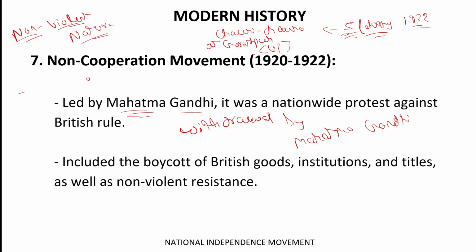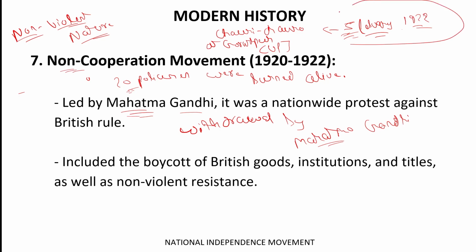During this time, 20 policemen were burned alive. There was a violent clash between the people and the police, which resulted in the death of 20 policemen, who were burned alive by the people. Because of this event, Mahatma Gandhi suddenly called off the movement. So the non-cooperation movement ended on 5th February 1922 because of the Chauri Chaura incident. Got it? Now let's move forward.